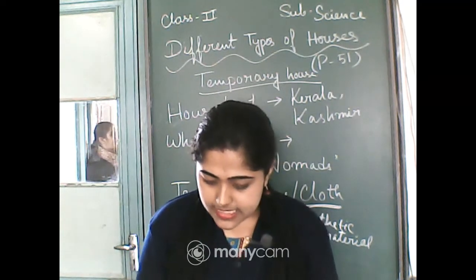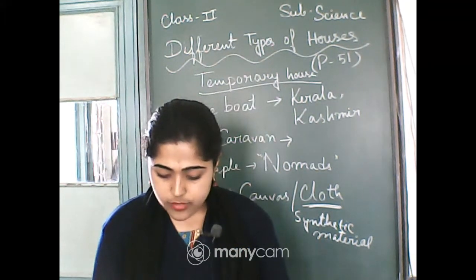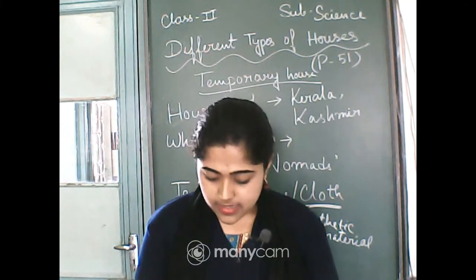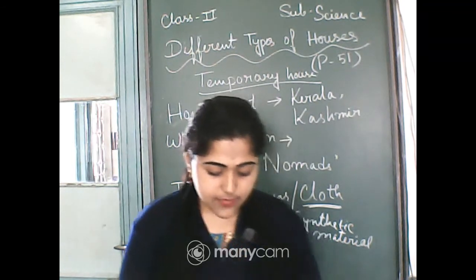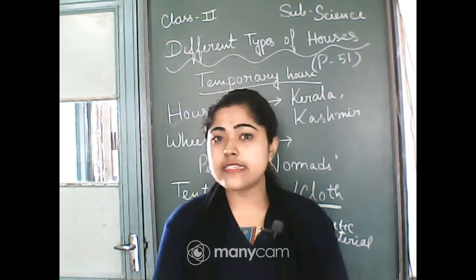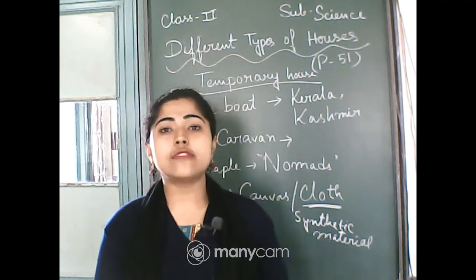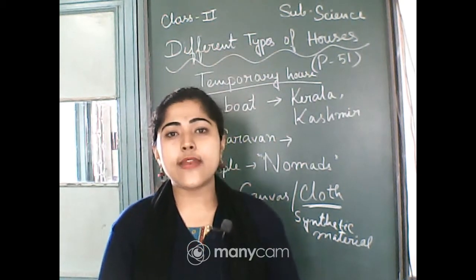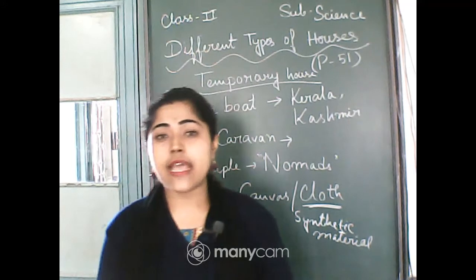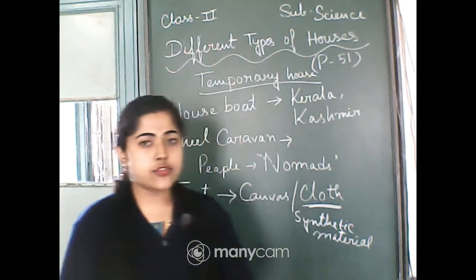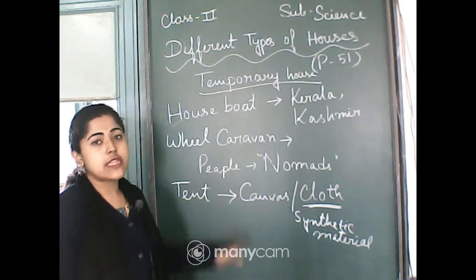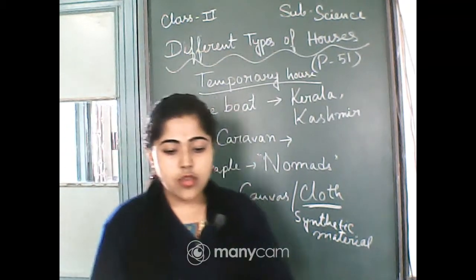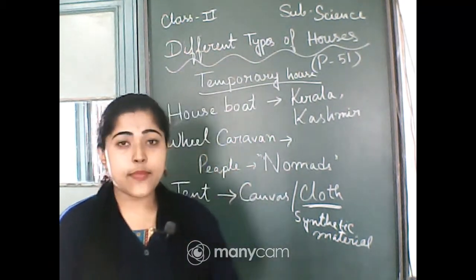So today we discussed the temporary houses, that is houseboat, wheel caravan and tent. And next class we will discuss the permanent house. As I already told you, the permanent house cannot be moved from one place to another, that's why it is permanent. And the temporary house can move from one place to another, so that's why it is temporary. So houseboat, wheel caravan and tent are the temporary houses. Okay. So hope you all understand about the temporary houses.